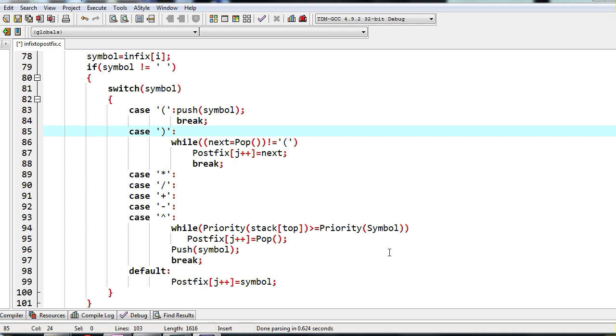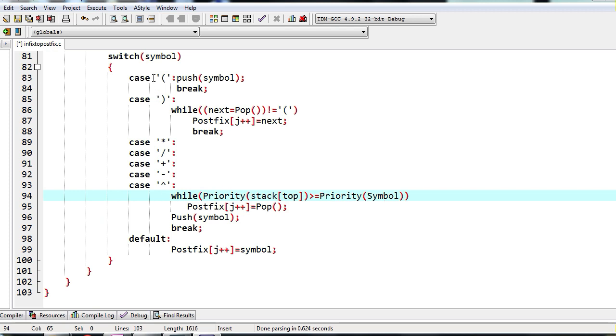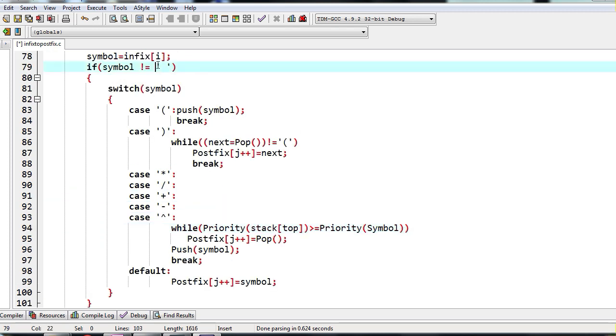If it is greater than or equal to the symbol, then we pop the operator from the stack and copy it to the postfix expression. If it is not greater than or equal to, then whatever symbol we have scanned, we push it to the stack as it is. Okay, so this procedure is done.